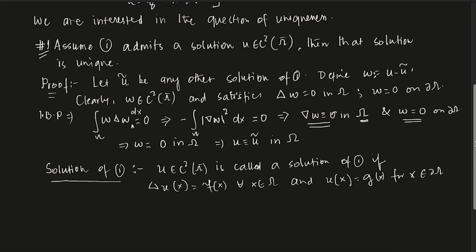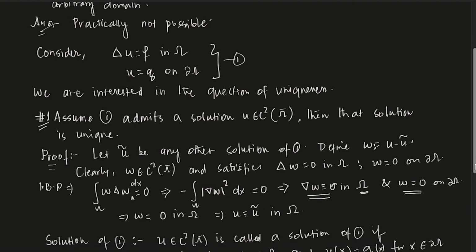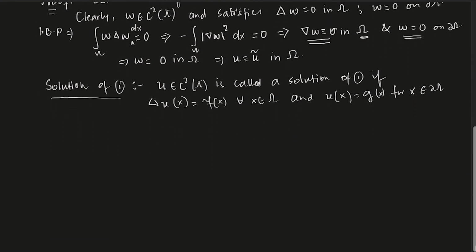So you do not have to worry about this. We also proved that the Laplace equation has a unique solution. So essentially, what it is saying is this: if you have a Poisson equation, Laplacian of u equals f in omega and u equals g on the boundary, where f and g are nice functions, I do not know if there is a solution or not. If you just give me one solution, then I can guarantee you that that solution is the unique solution. Clear? So uniqueness is out of the way. We don't care about uniqueness anymore. Now the question is if we can find such a solution or not.